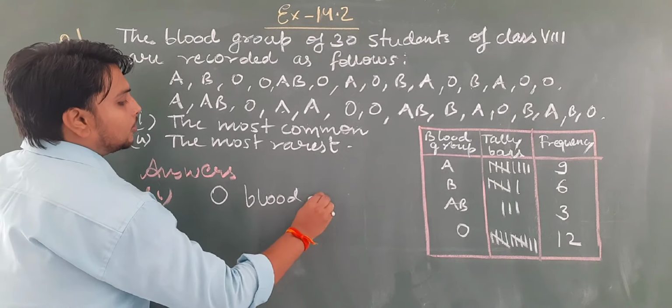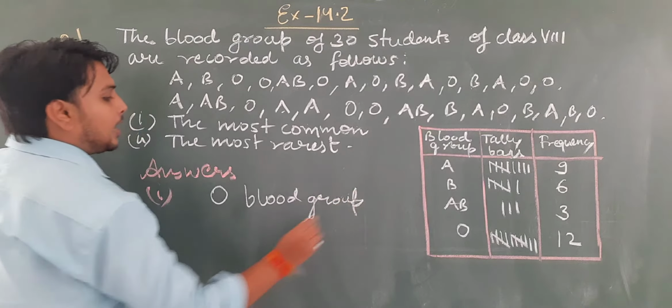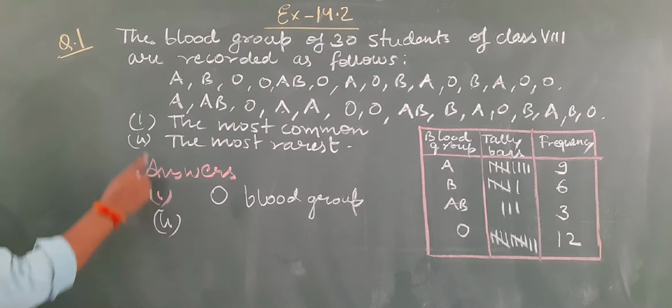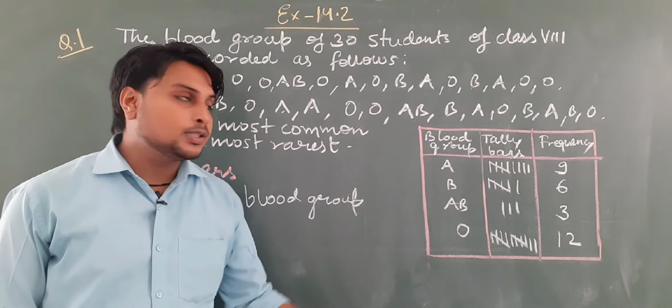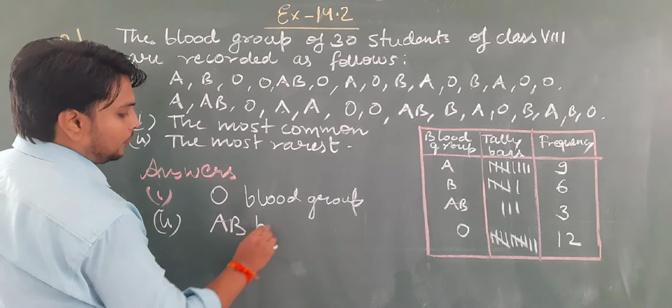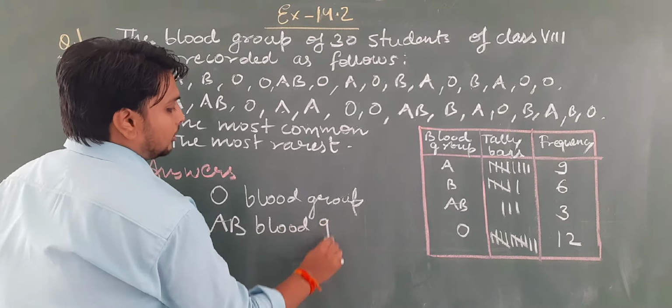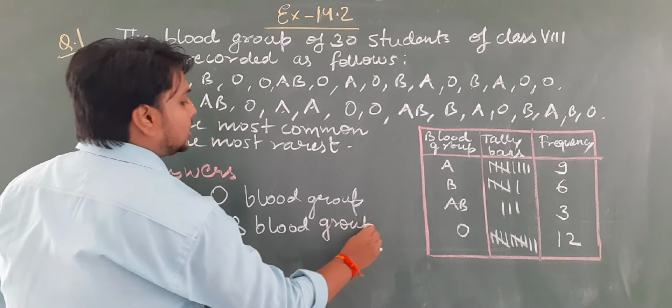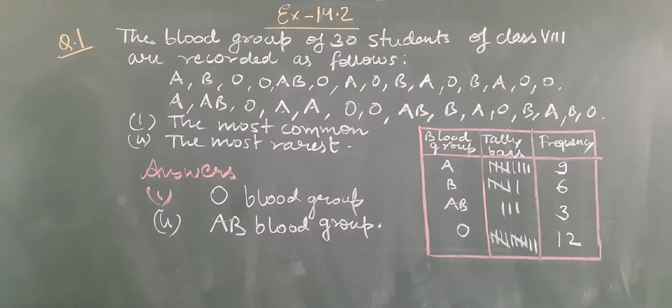And the second question is the most rare. The least frequency is of AB blood group. So AB blood group is having the least frequency, so it will be the most rare.